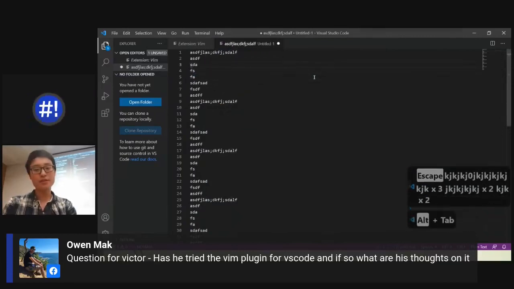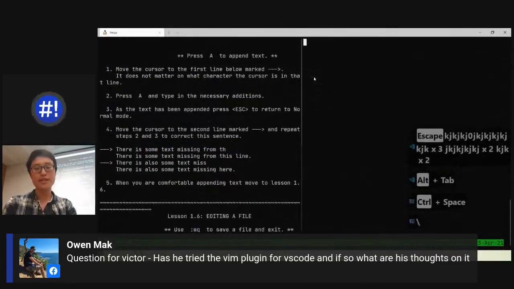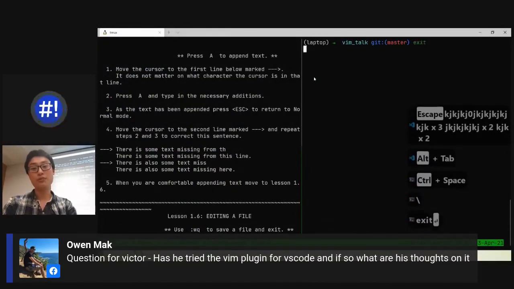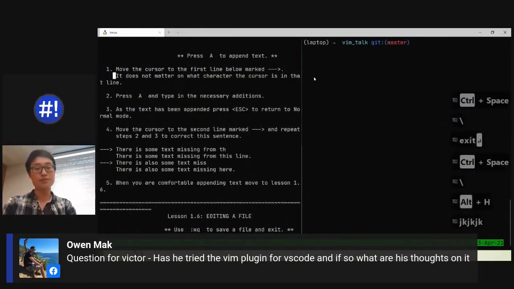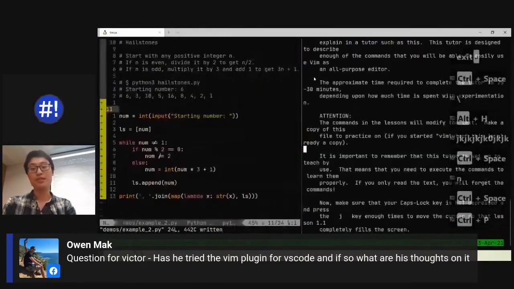The other reason is that I find a lot of my work is very tightly integrated with the terminal. Working with tmux, and having this still in the terminal as well, Vim is a program in the terminal.